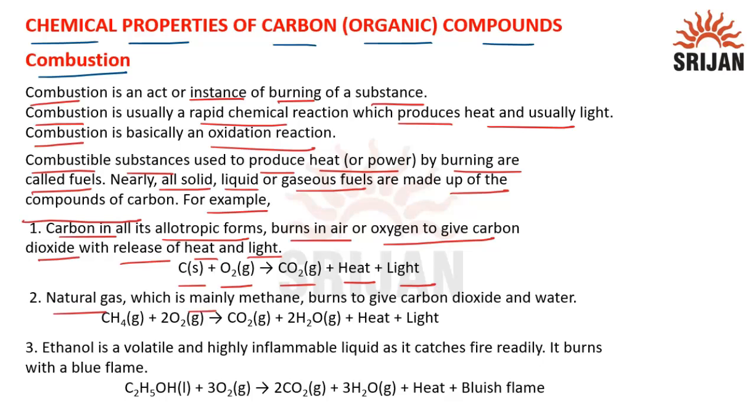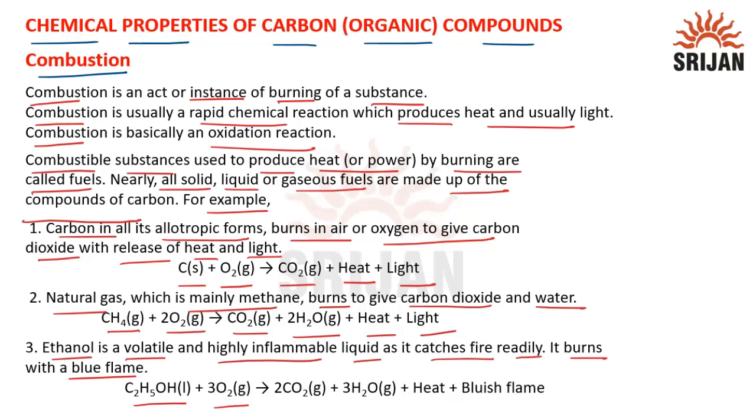Natural gas, which is mainly methane, burns to give carbon dioxide and water. So CH4, that is methane, reacting with oxygen to give carbon dioxide, water, heat and light. Ethanol is a volatile and highly inflammable liquid. As it catches fire readily, it burns with a blue flame. So here we can see ethanol is reacting with oxygen to give carbon dioxide, water, and in this combustion we get heat along with bluish flame.